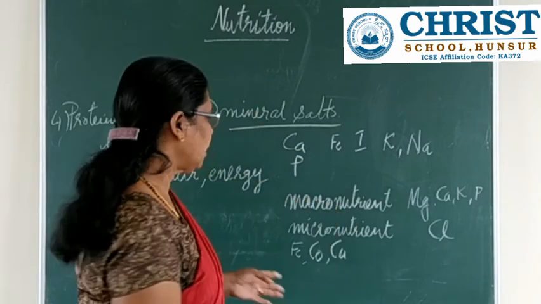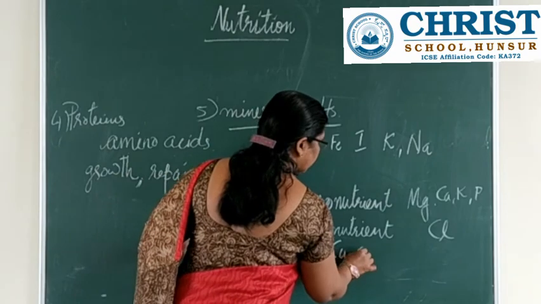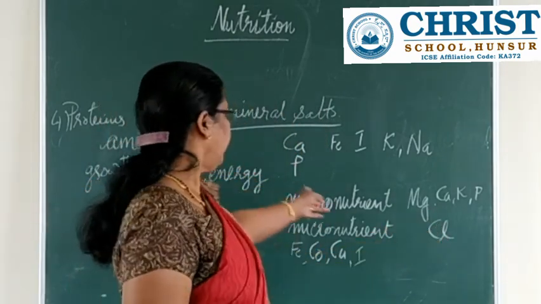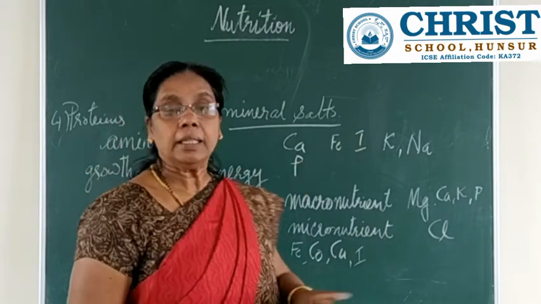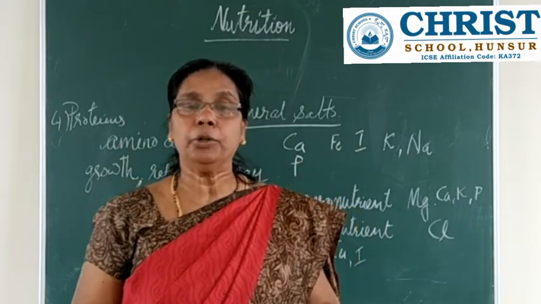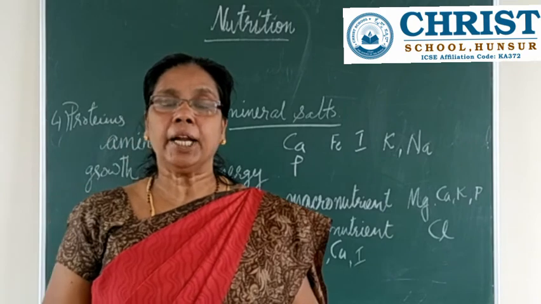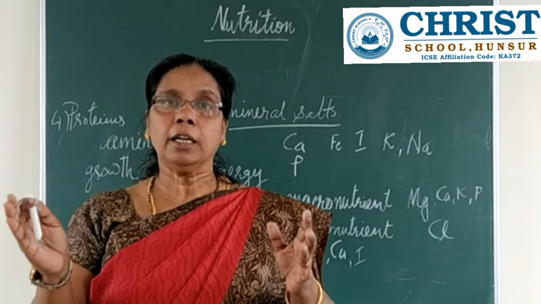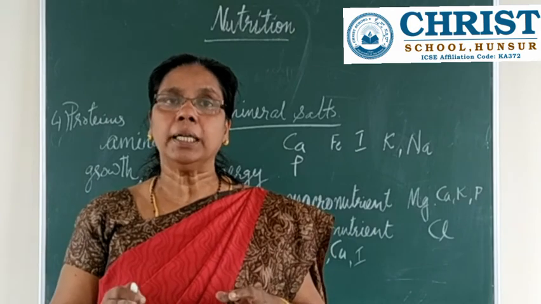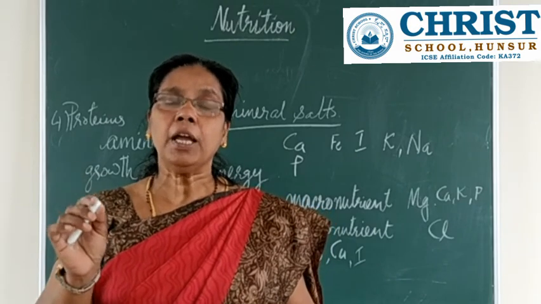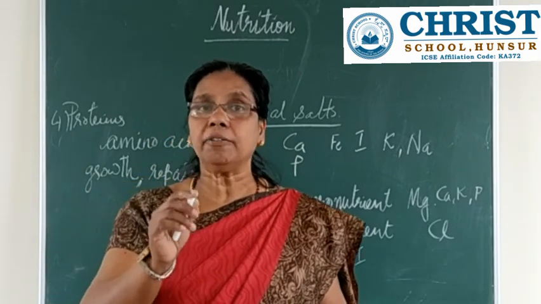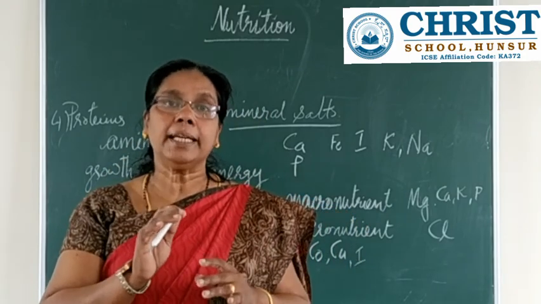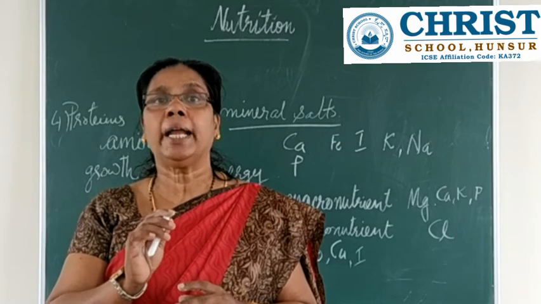And next one is iodine. I is the symbol. Already when we were talking about mineral salts, iodine came, which is a micronutrient. For iodized salt, I told you that if you look at the packet of the salt itself, it should say iodized salt. If it is not written while buying, it is better not to buy that salt which is not iodized.